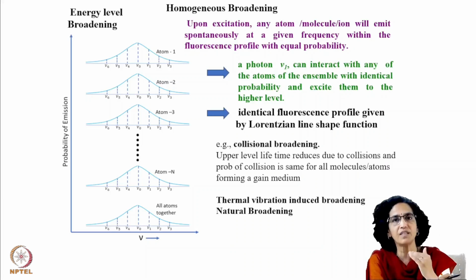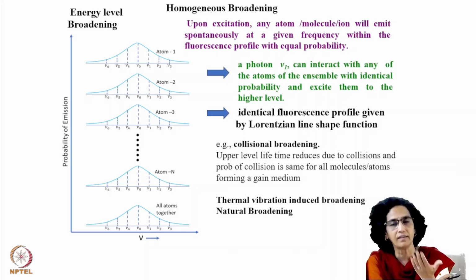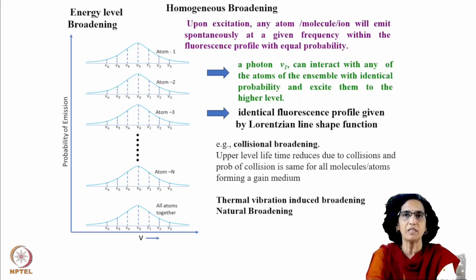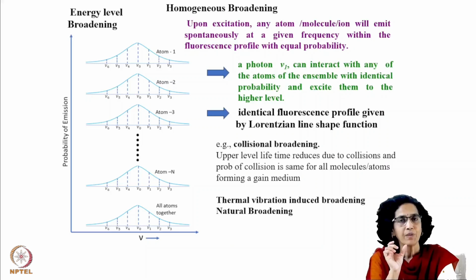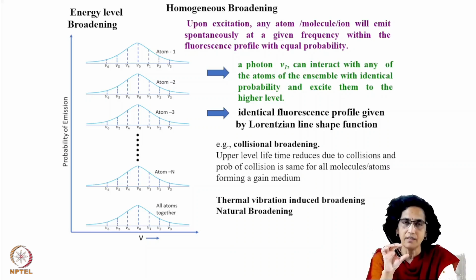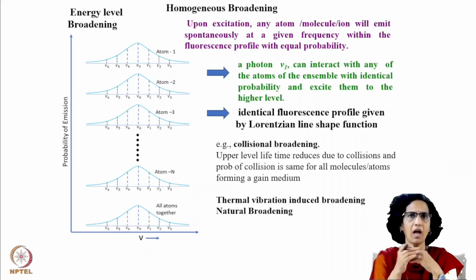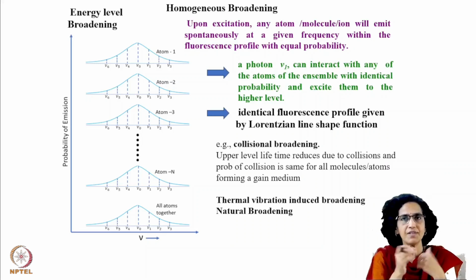And because of this delta T, there is a corresponding delta E because of the uncertainty principle, which says delta E delta T is greater than or equal to h by 2 pi. So for every delta T, there is an associated delta E, and therefore the excited energy level has a broadening in terms of energy as well. This broadening depends upon the properties of the excited level, and every excited level will have certain broadening.